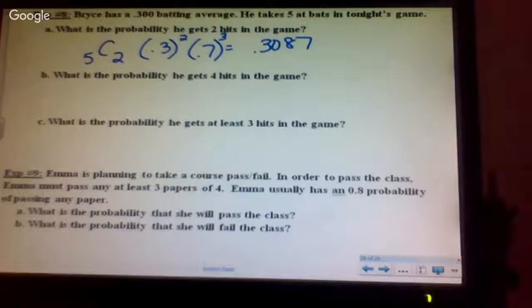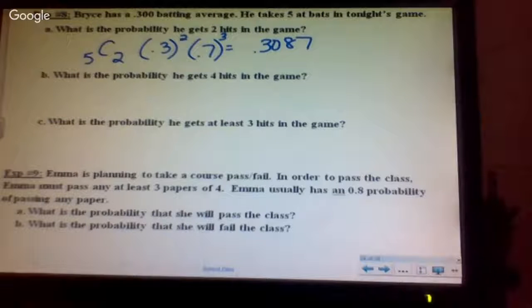I got a question. How did you get the 0.7? Because 0.7 plus 0.3 is 1. Remember, altogether it has to equal 1. So if you have a 0.3 chance of getting it, you've got a 0.7 chance of not getting it. These two have to go together to equal 1. So if it was 0.2, this would be 0.8. If this was 0.4, this would be 0.6.